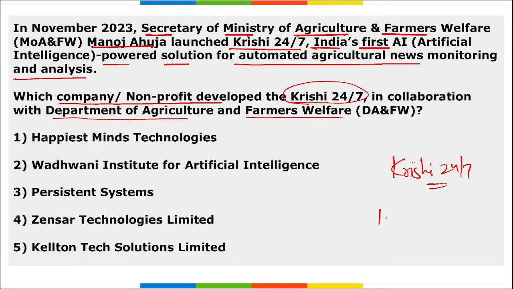That is India's first AI powered solution for automated agriculture news monitoring and analysis. That means with the help of artificial intelligence, this Krishi 24/7 will be able to tell about the various news about how can we improve the agriculture. It will be talking about the weather patterns and how that weather pattern can impact the agriculture processes. So everything related to the data will be provided here, and better analysis will be done here, and the better outcomes can be provided to the farmers here.